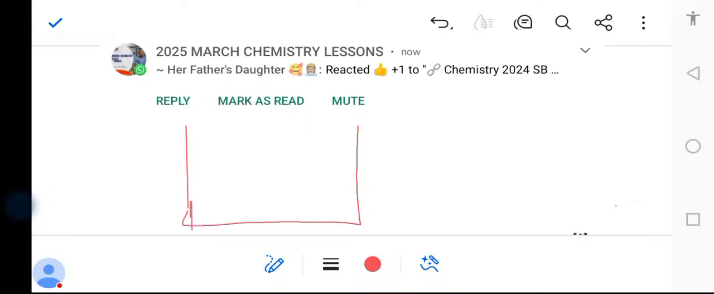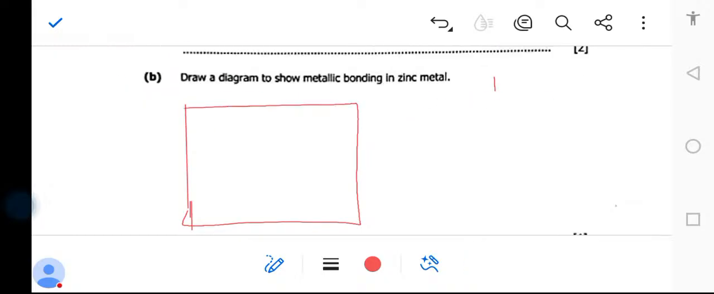So what you have drawn here is supposed to have a what? A key. Why do you put a key? A key tells you what you are solving. Number 1, in the metallic bonding lattice, you're supposed to show the free moving electrons, which are negatively charged. And what metal do we have? Zinc metal. So you're going to say zinc ion, the charge of zinc, which is 2 plus.